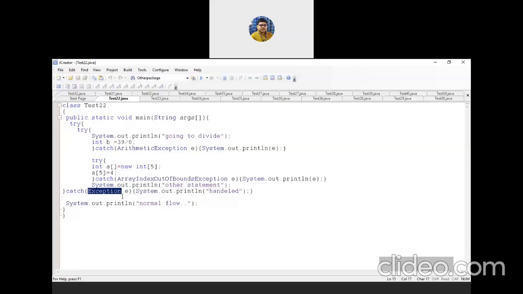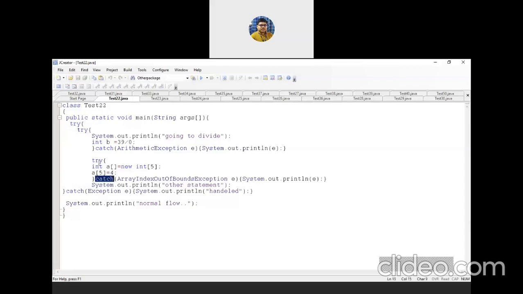Exception is the parent class, and we already know, as per the concept of inheritance, that a parent class reference may point to a child class object. So as Exception is defined over here, it may point to any child class object. So any kind of exception which may occur in the outermost try block can be handled by this catch block. So this catch block is for the outermost one.